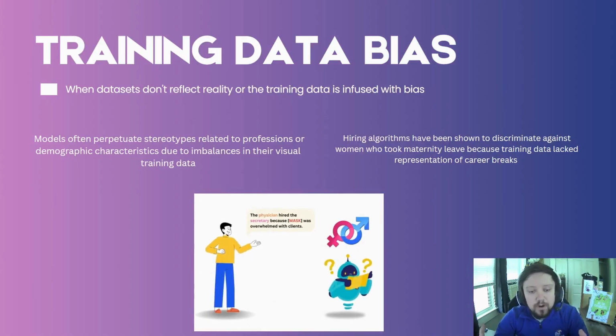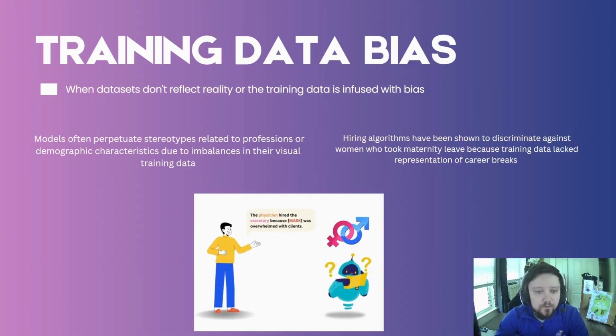And so to start with, I'm going to break down all the bias that's in these tools. And at the end of this, you can see all the citations and the resources. A lot of these have popped up in the last couple of years in real life. So the first case I want to point out, it's probably the biggest case, is when the training data doesn't reflect reality, or when the training data is actually infused with bias, right?